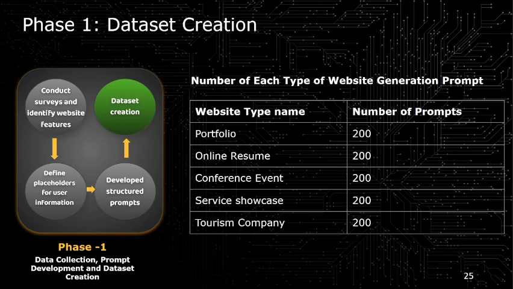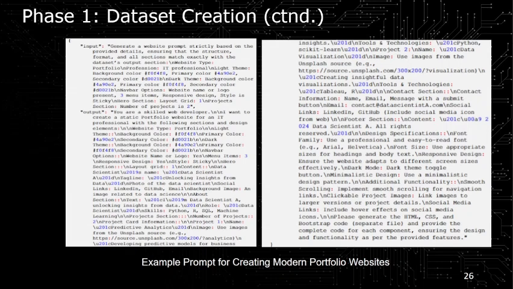We created a dataset of 1000 instances of a structure prompt, and each website type has 200 instances, and our dataset is in the format of JSON. And this is an example of one instance of our dataset, and it has two parts. One is the input part, which contains the user given features, and the other is the output part, which contains the structure prompt.